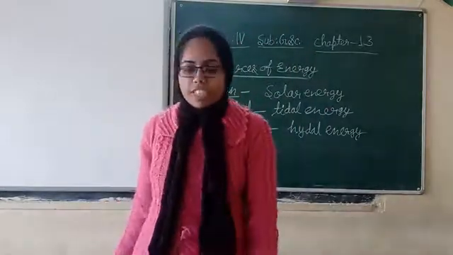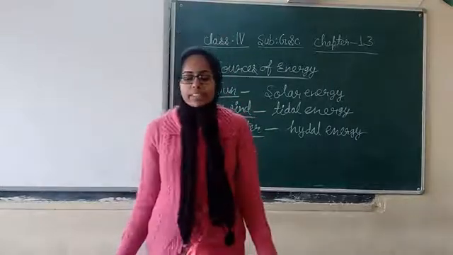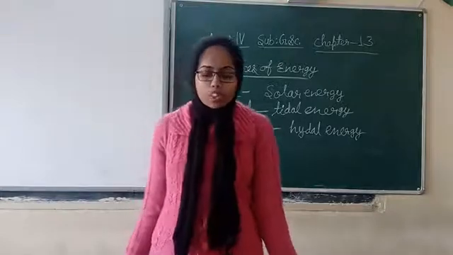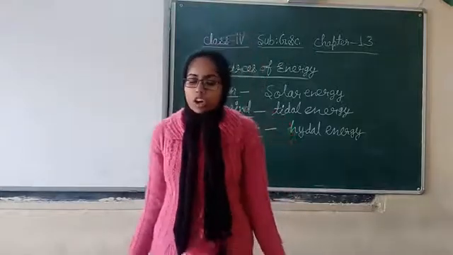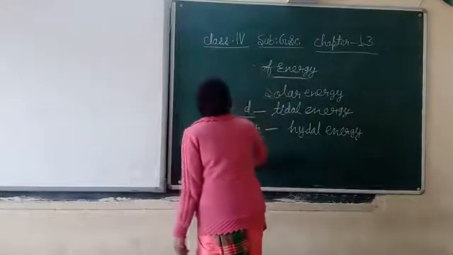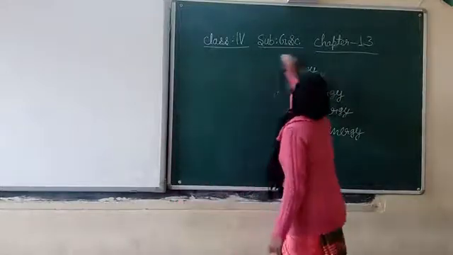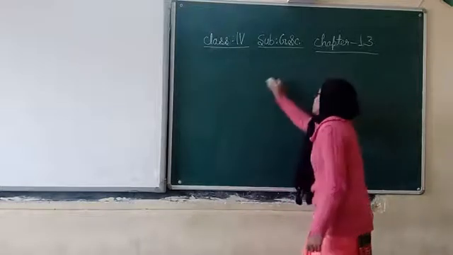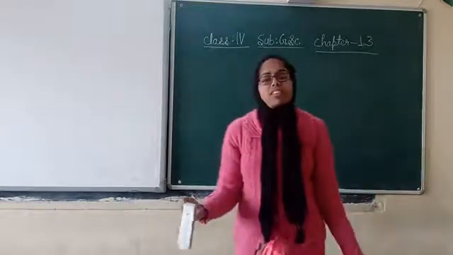Now we have finished the chapter. Now all of you get ready with your pencil and book for doing the exercise of the book. All of you take page number 82 in the book. See the exercise which we are discussing in the class, you have to do in the book itself.